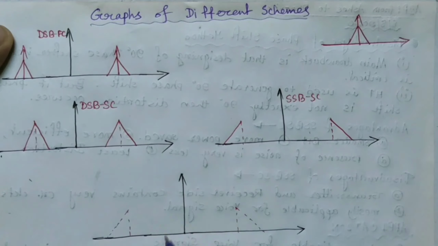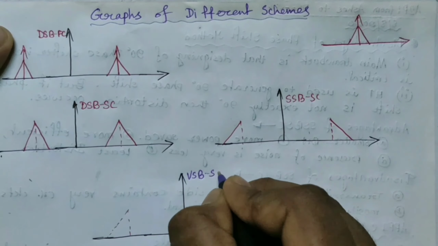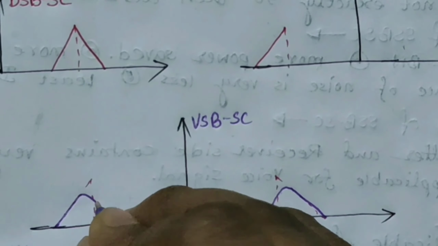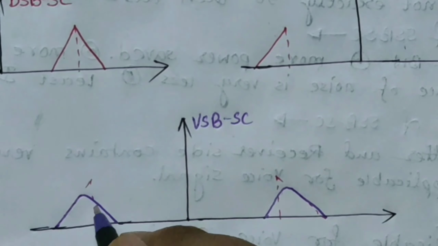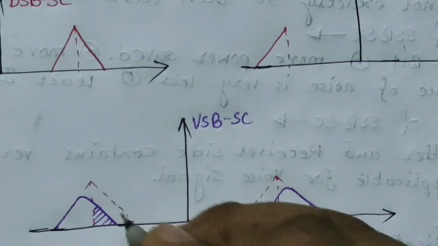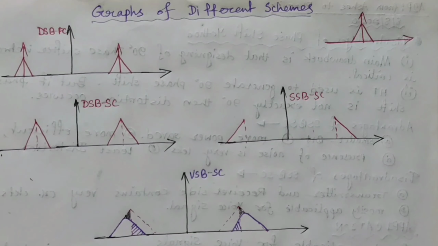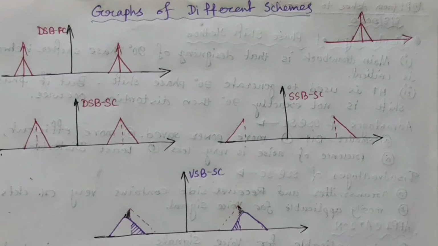Now in this case, for VSB-SC signal, it will be something like this. Some portion of the lower sideband is included in it, and this much portion of the upper sideband is rejected. So you can clearly understand the difference between the different schemes. So since you have learned what VSB-SC signal is, let us now discuss how they are generated.